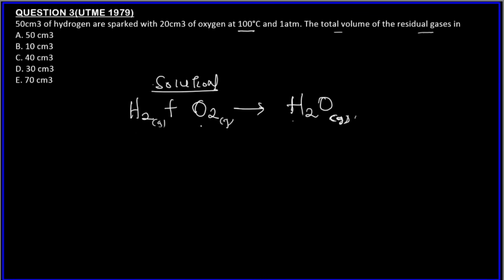So let's balance. Oxygen, we have 2 atoms of oxygen. Oxygen is already balanced: 2 atoms of oxygen, and here 2 atoms of oxygen. Here we now have 4 atoms of hydrogen, 2 times 2. So we just put 2 here. We now have 4 here. So we have 4 atoms of hydrogen here, 4 atoms of hydrogen. So this is already balanced.